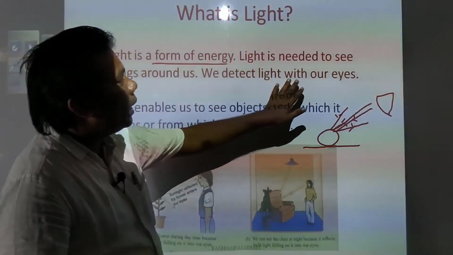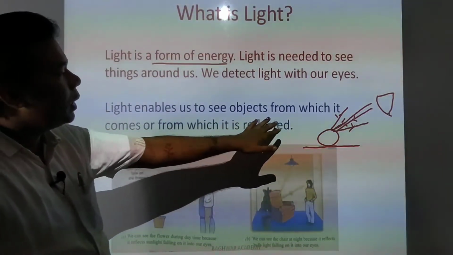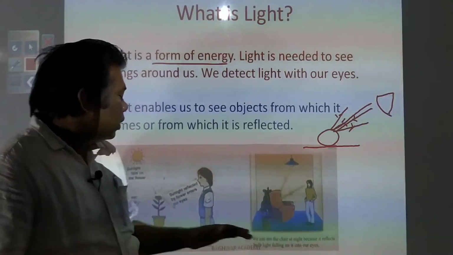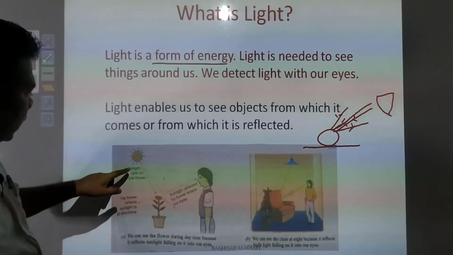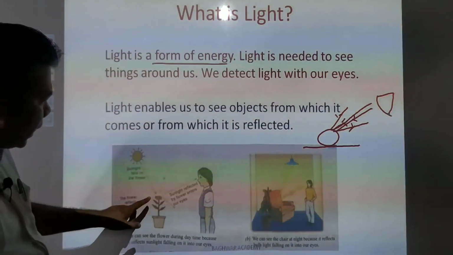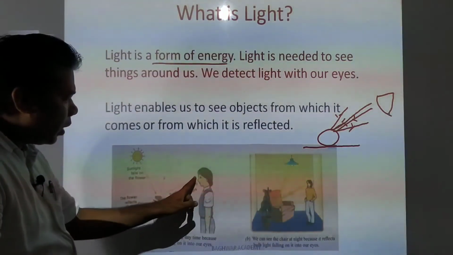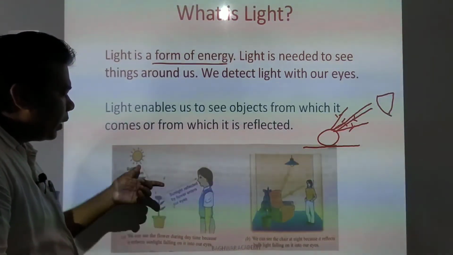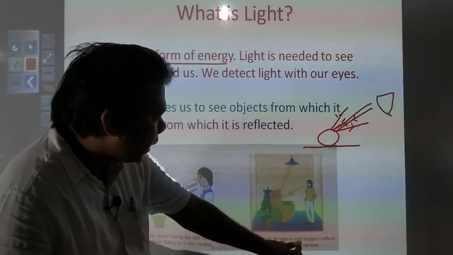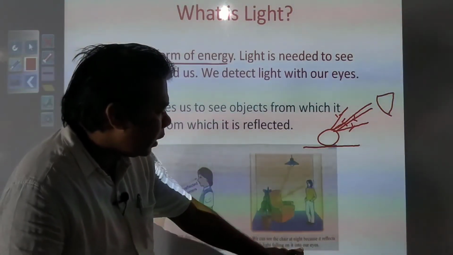We detect light with our eyes. Light enables us to see objects from which it comes or from which it is reflected. Here you see, sunlight is falling on the object, and that is getting reflected and is visible to this boy. It falls on our eyes, an image is formed, and we can see the object. Here also we can see the chair at night because it reflects bulb light falling on it into our eyes.